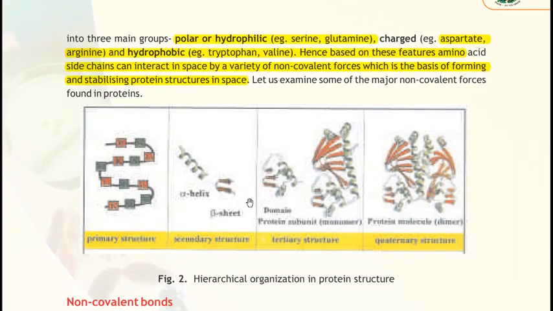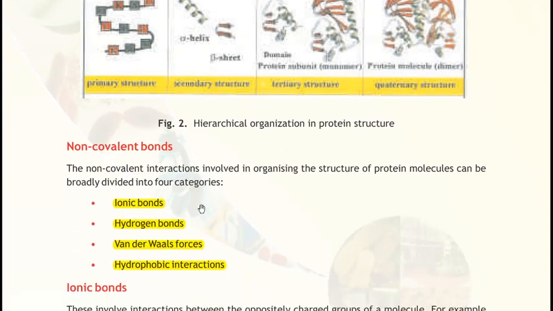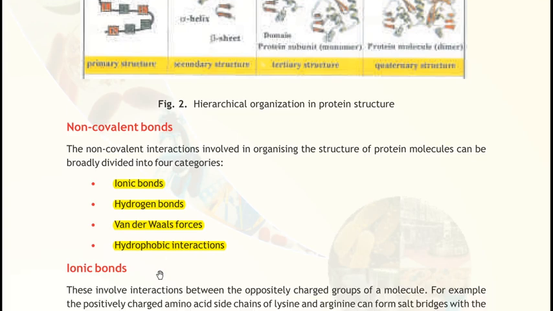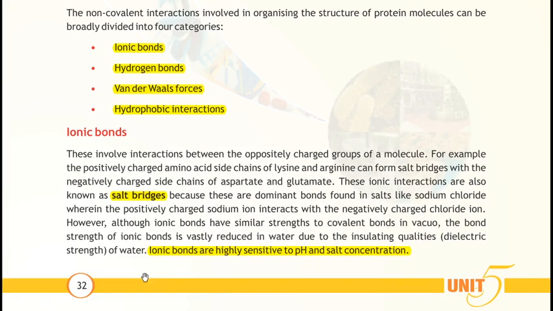If you want to break or change the ionic bonds, you change the pH and ion concentration, so the functional structure of the protein changes. Basically, denaturation also occurs in the case of proteins.